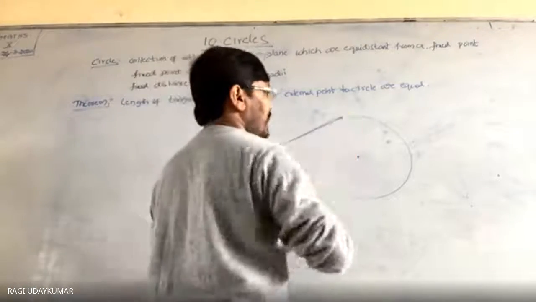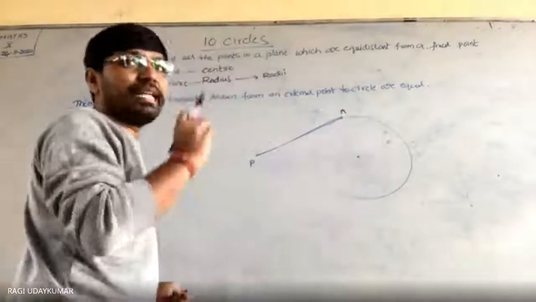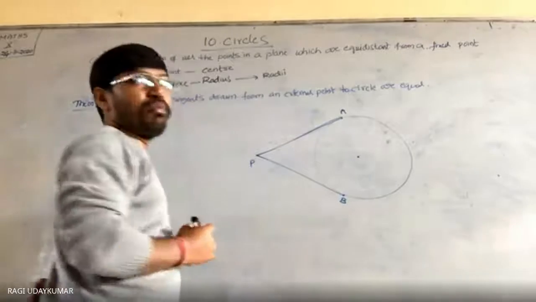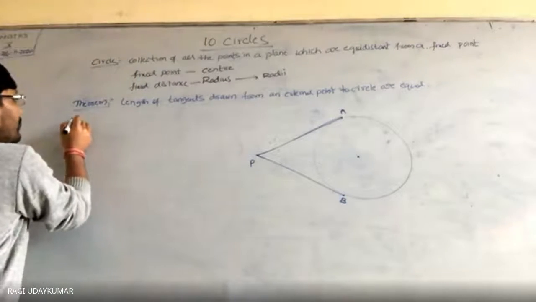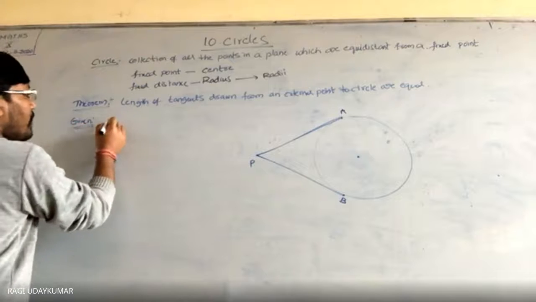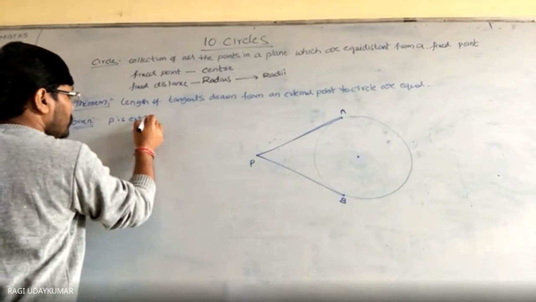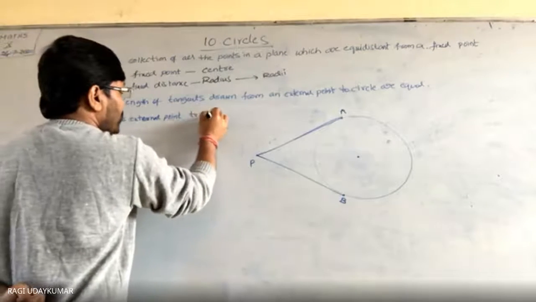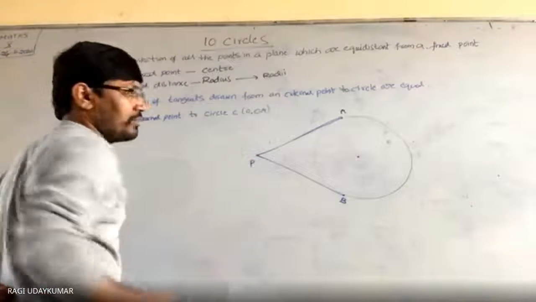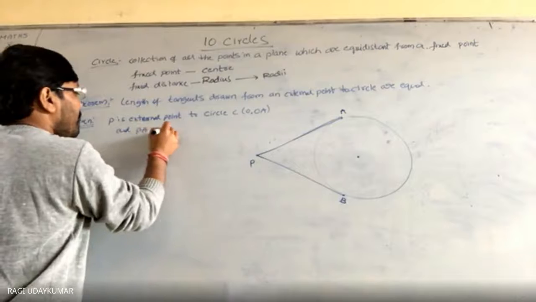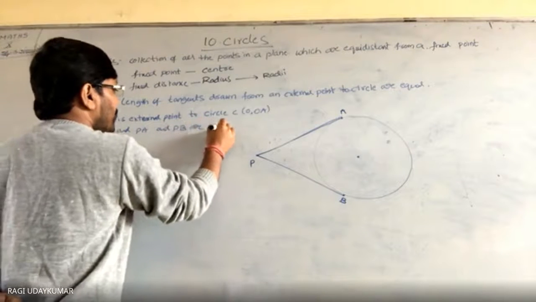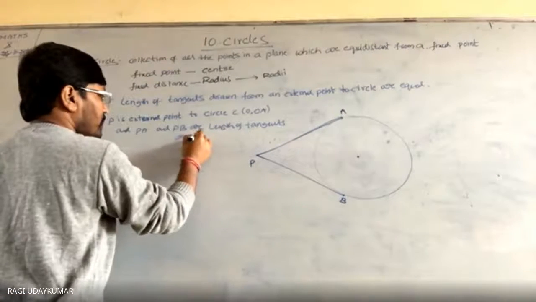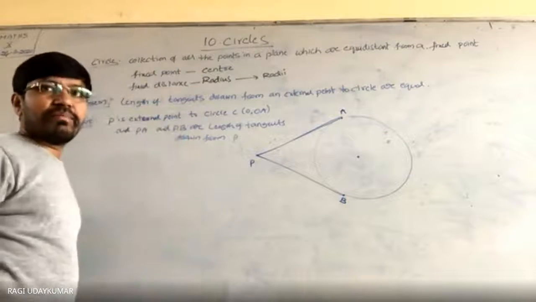Okay, and from here if I draw one more, this is point P, and here we need to prove, given: P is an external point to the circle, center O, and PA, PB are lengths of tangents drawn from the point P.